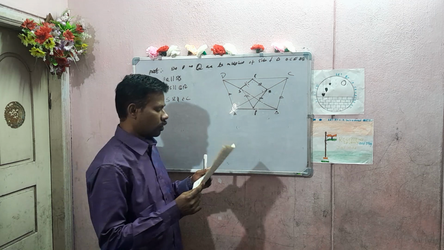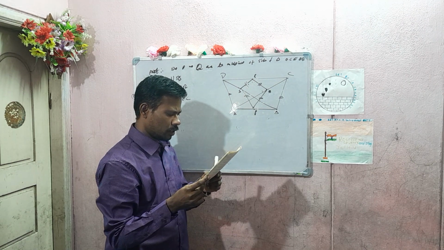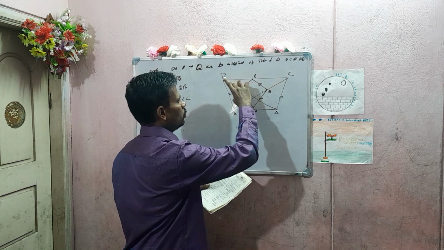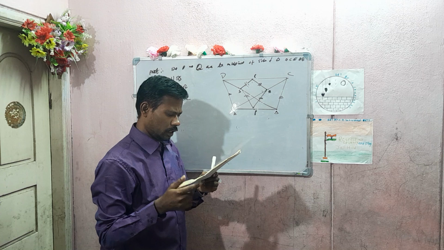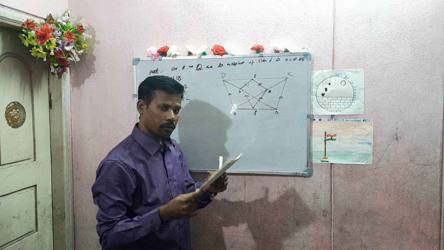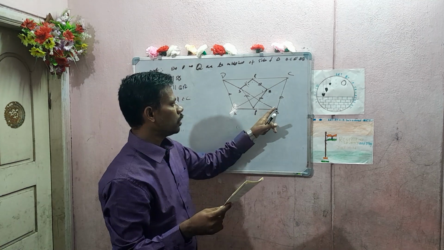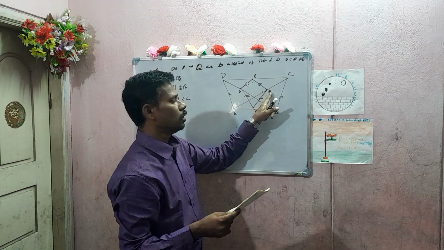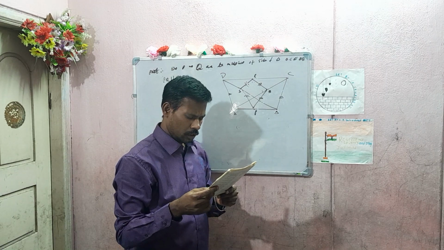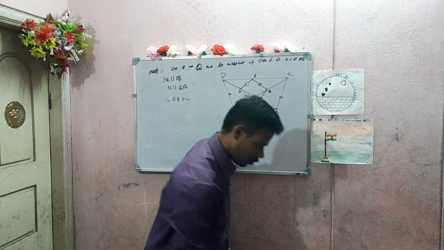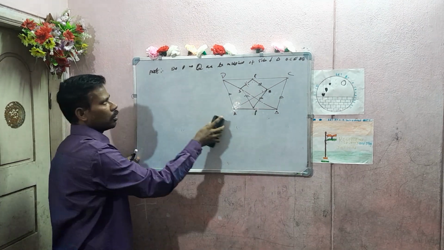If ABCD is a quadrilateral in which AD is equal to BC. This is the condition given. P, Q, R, S are the midpoints of AB, AC, DC and BD. Show that PQRS is a rhombus. So PQRS is a rhombus.